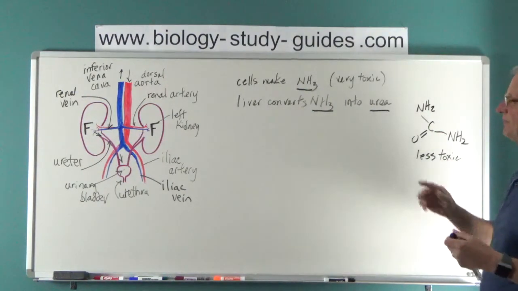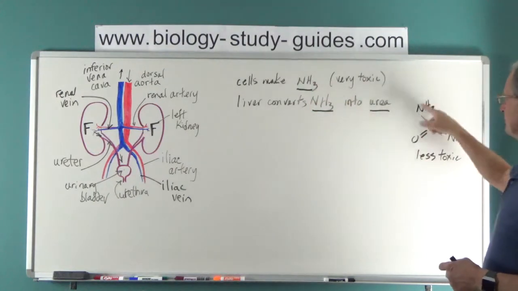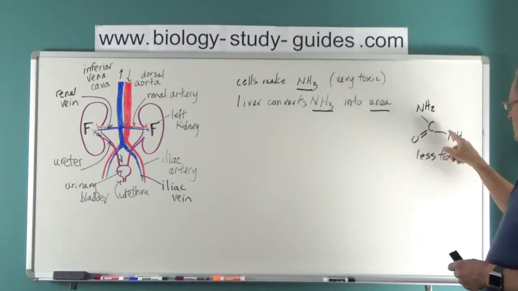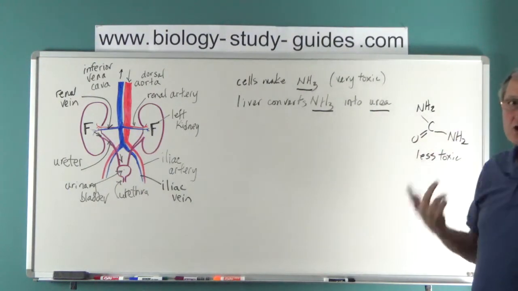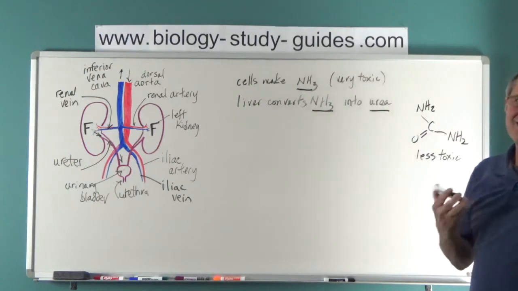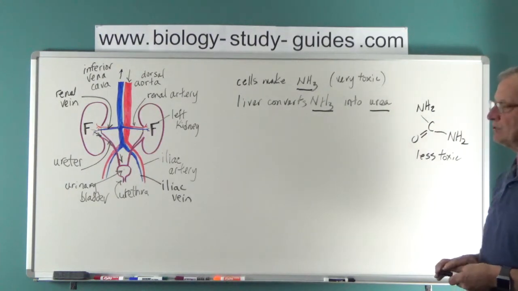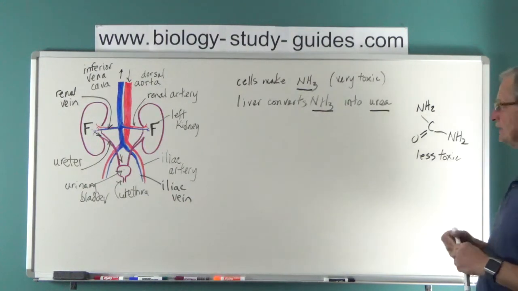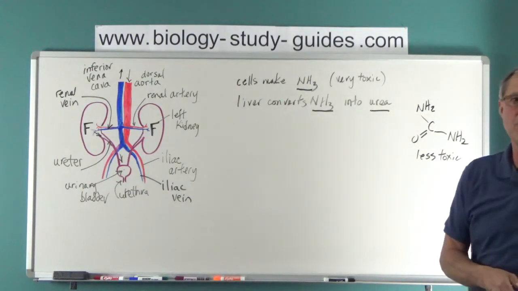What it is, quite simply, is two ammonia groups have dropped a hydrogen and the carbon picks up an oxygen, so it's actually transporting us twice as much in a less toxic form. So this is an easier way for the stuff to get transported around our body. This, although it's less toxic, still has to get removed from the body.